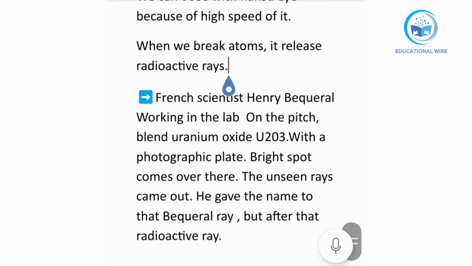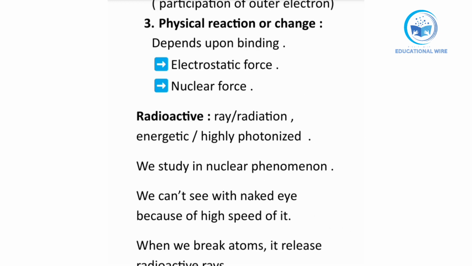Okay, after talking about radioactivity, a French scientist, Henri Becquerel, worked in the lab. What was he doing? He was working on pitchblende, called uranium oxide, U2O3. U2O3 is the chemistry name, but he gave it the name pitchblende.